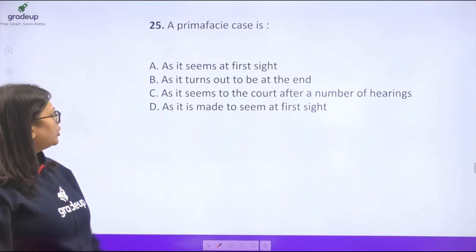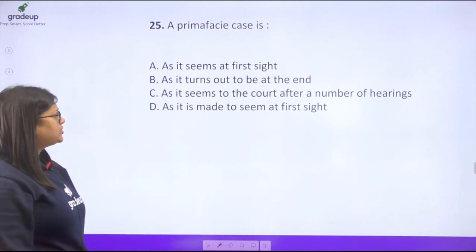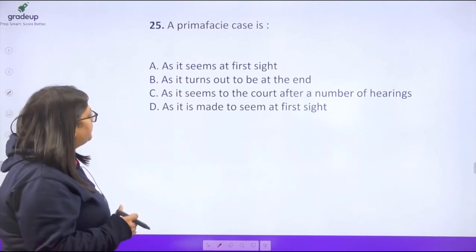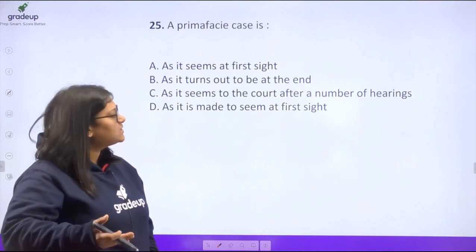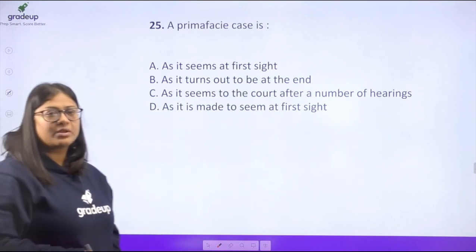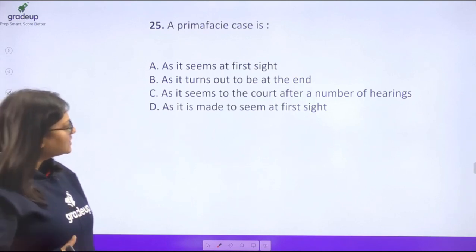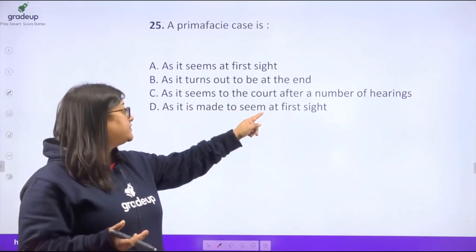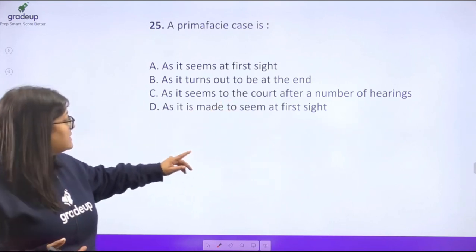And now we come to the last question of the paper of 2019. What does prima facie mean? A prima facie case is what? As it seems at the first sight, as it turns out to be at the end, as it seems to be to the court after a number of hearings, as it is made to seem at first sight.